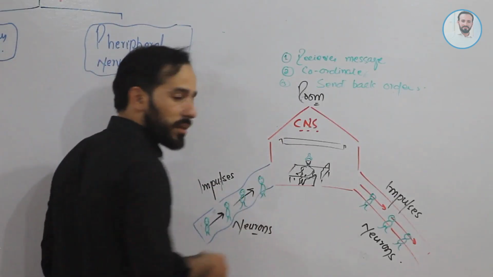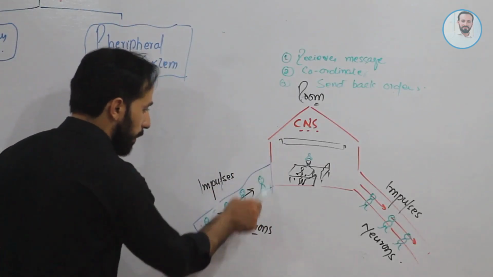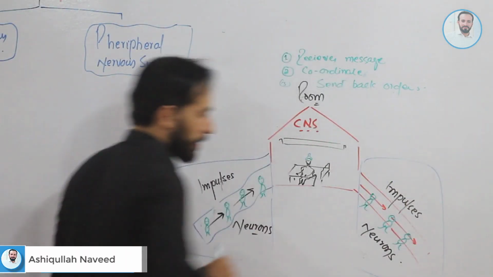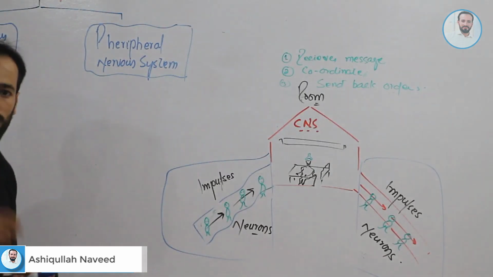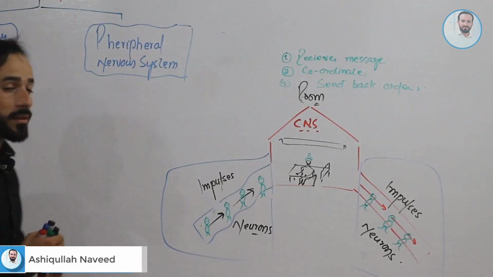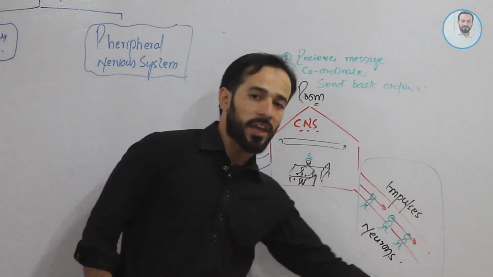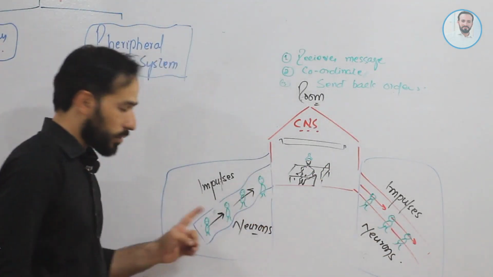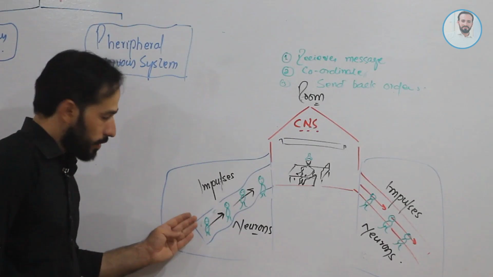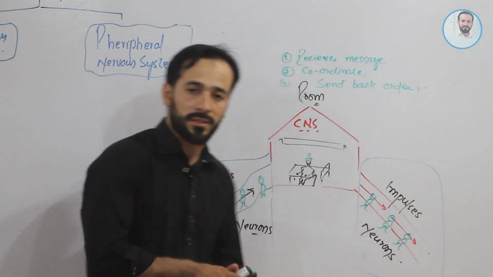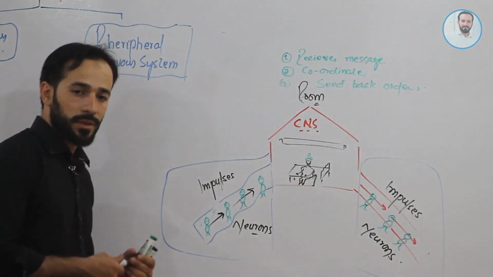Now what is the peripheral nervous system? So friends, this part and this part is the peripheral nervous system. Now what is the peripheral nervous system? The system which brings messages and takes back messages. Again, the system which brings impulses and takes back impulses. This is called the peripheral nervous system.